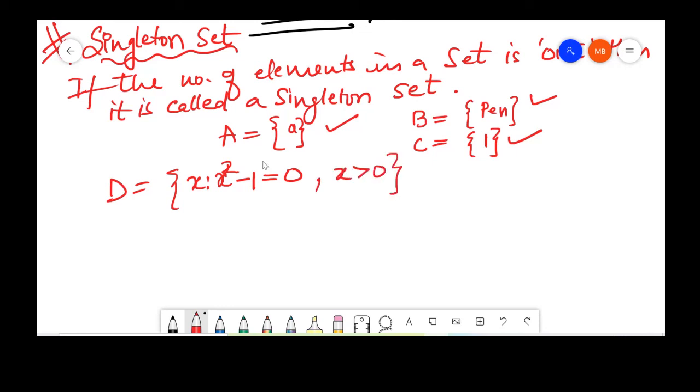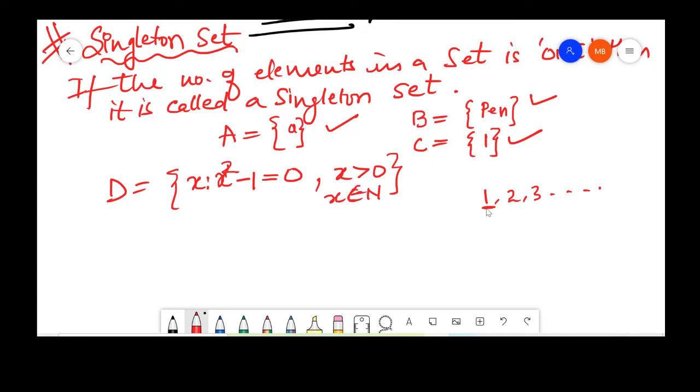So how many elements will satisfy this? x is greater than 0 and square of x minus 1 is equal to 0. So x can be 1, 2, 3 and so on. So x here are natural numbers.